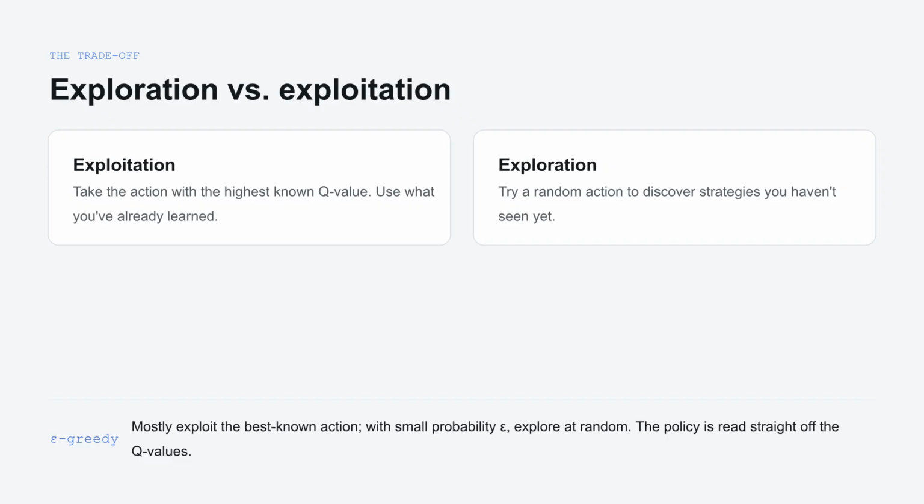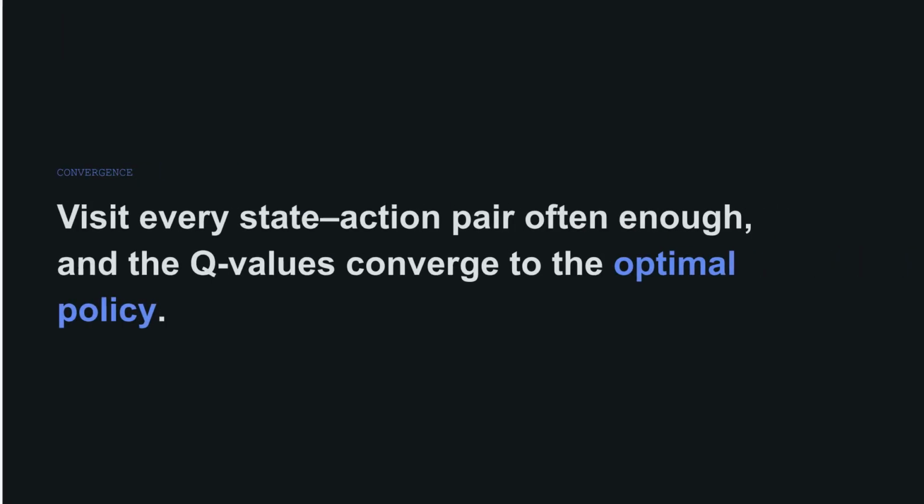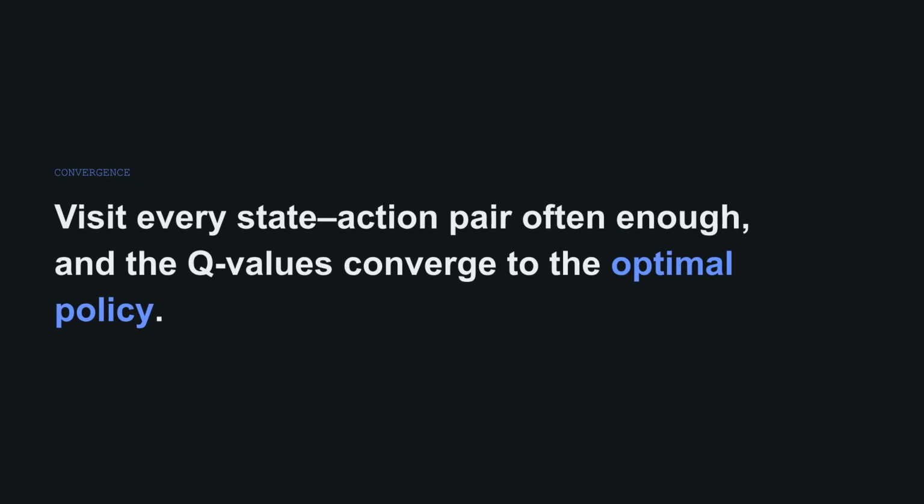The agent must constantly balance exploitation, using what it already knows, with exploration, trying random actions to discover better strategies. The epsilon greedy strategy is a standard way to manage this trade-off. Theory guarantees that if you visit every state action pair often enough, the Q values will converge to an optimal policy, eventually stabilizing so that further learning doesn't change them.